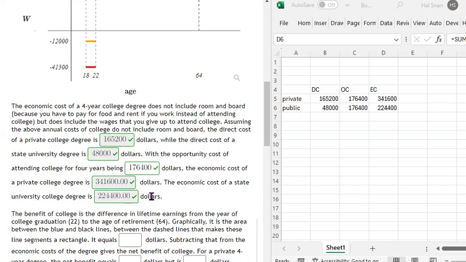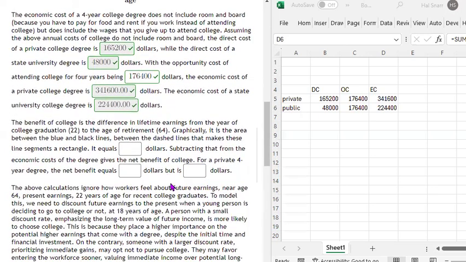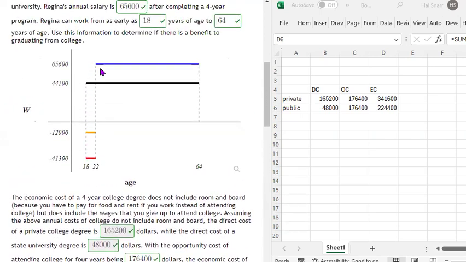$224,400, right? The benefit of college is the difference in lifetime earnings from the year of college graduation, 22, to the age of retirement, 64. Graphically, it is the area between the blue and black lines. So whatever this height is, which the height is the difference in these two, right? Times the length of this line segment, 22 years to 64 years.